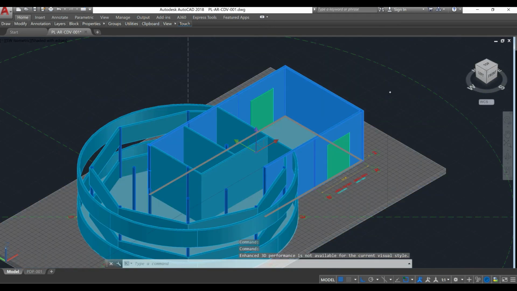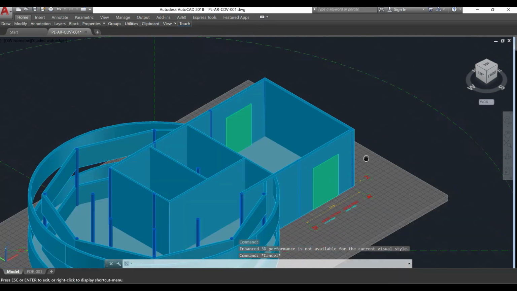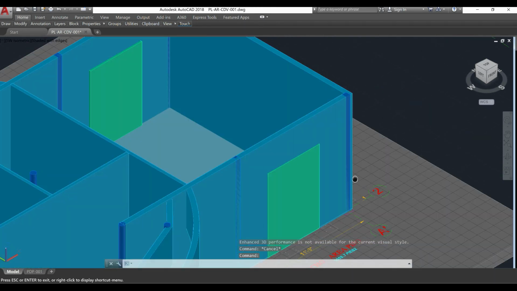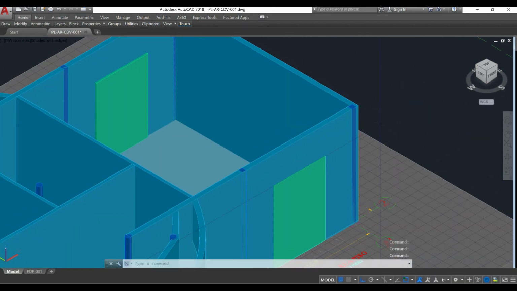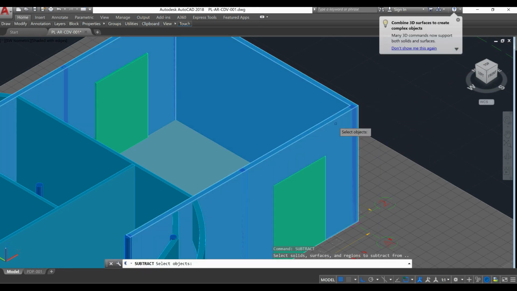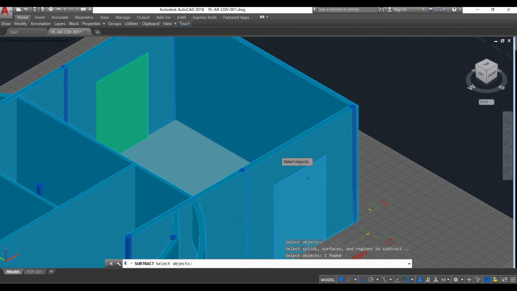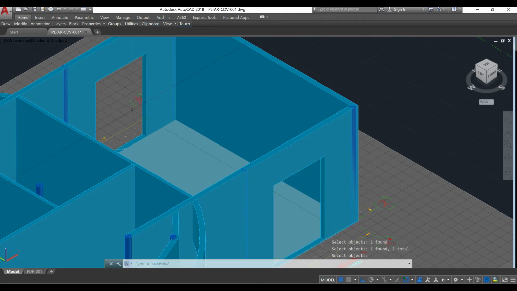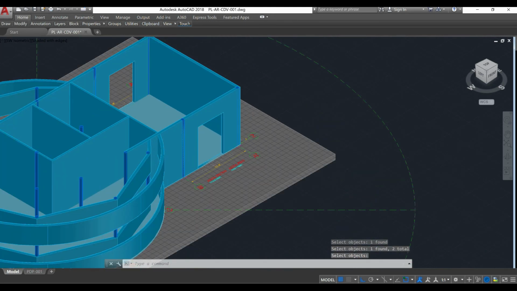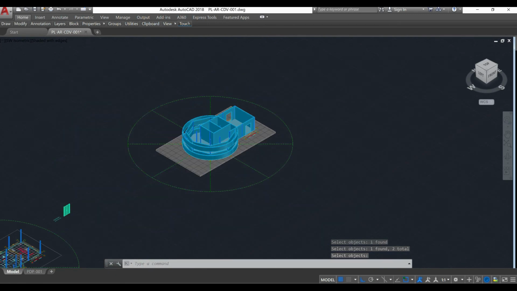Let's go again to the three-dimensional view and let's use the command subtract to create the hole for these doors. So we subtract, enter. I'm going to select the piece that I want to conserve, and then the pieces that I want to cut, enter. And now we have the spaces we need for our door.